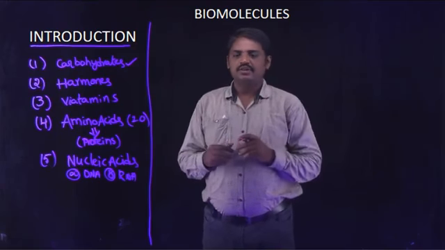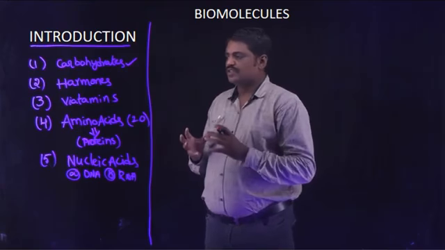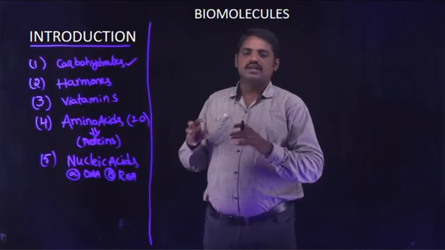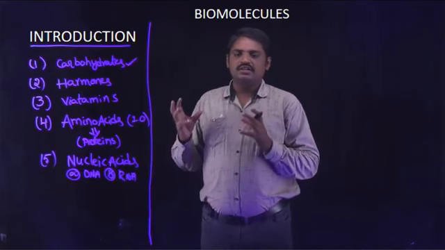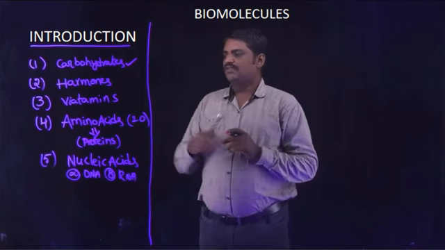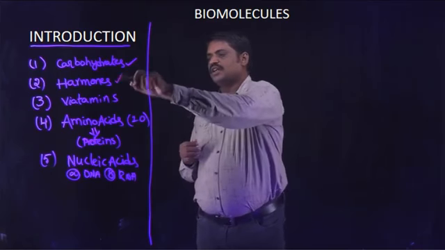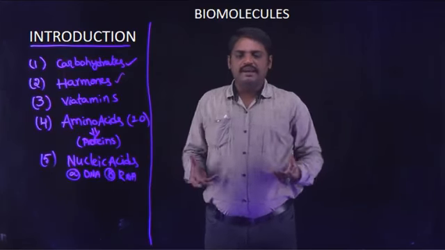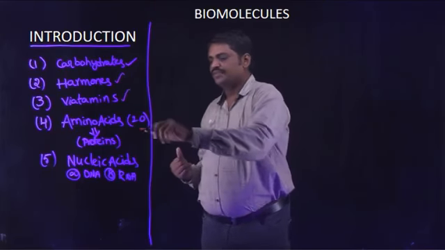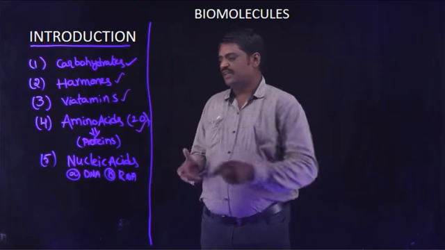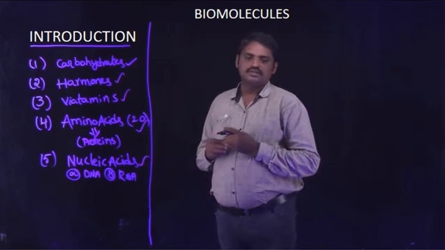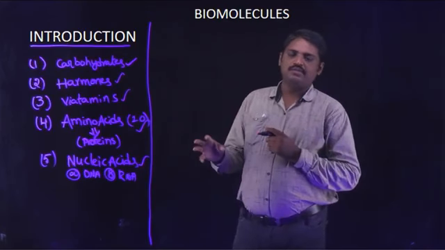The examples are: first, carbohydrates, which are an abiotic component belonging to the biomolecules category. Second, hormones, a biotic component. Vitamins, amino acids and nucleic acids are also living. These are the subparts of biomolecules.